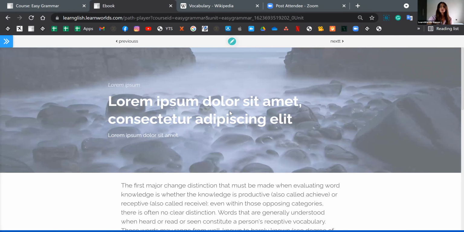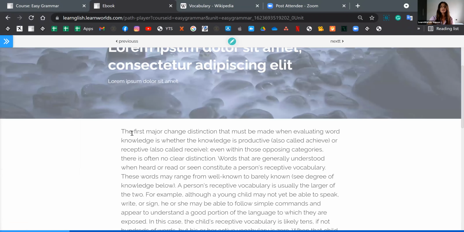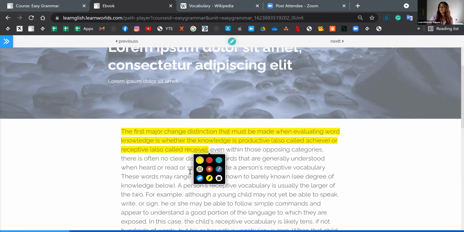This is how the ebook looks. There's also a few tools for your learners. So if I select the text, I can actually highlight it if I want to. You can choose the color of the highlighter. And I may even create little notes on the sides, which is very helpful right here.